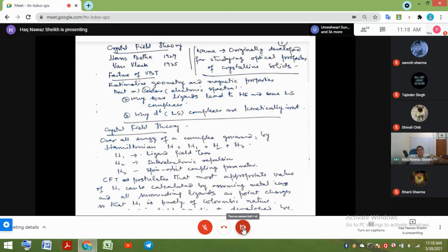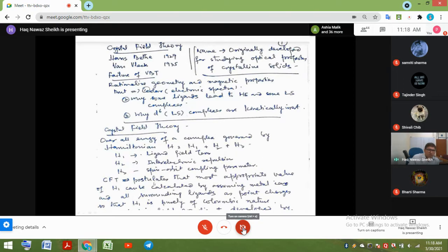And third is spin orbit coupling. When you have multiple electrons, each electron has its own spin angular momentum, and each electron, if it is occupying a d orbital or p orbital, also has orbital angular momentum, and the two angular momenta then couple, and we have another interaction that's known as spin orbit coupling. So these three terms overall generate the energy of a coordination compound.